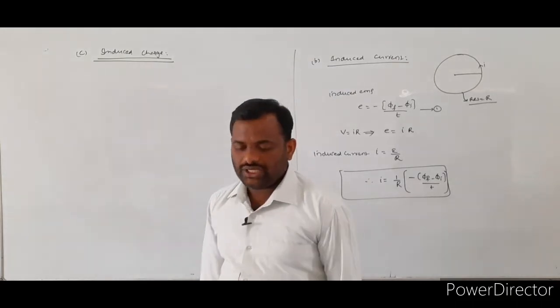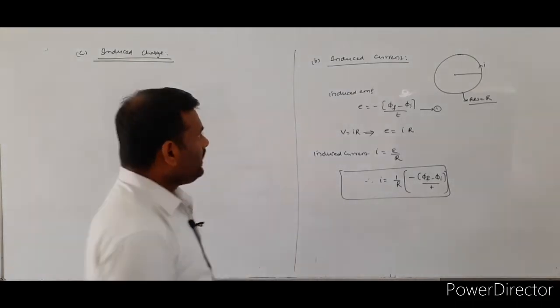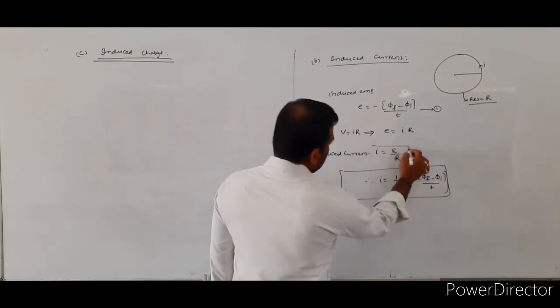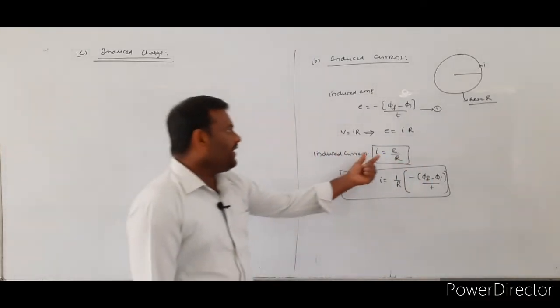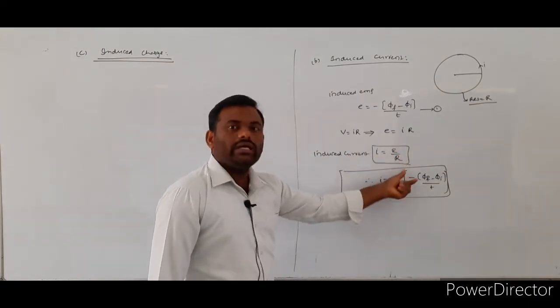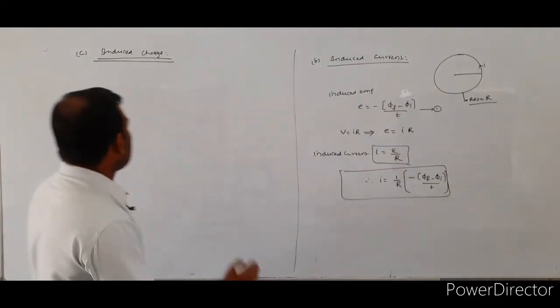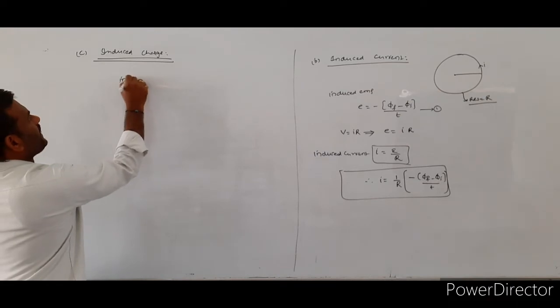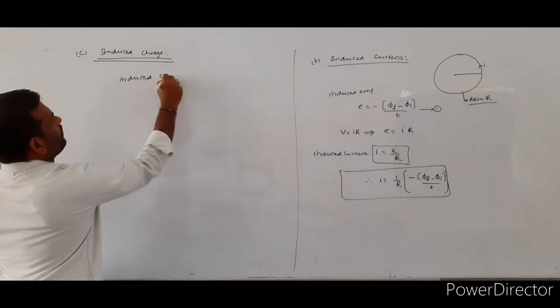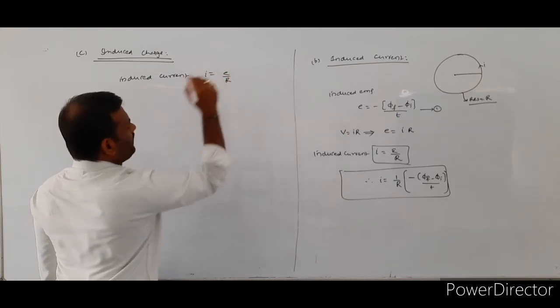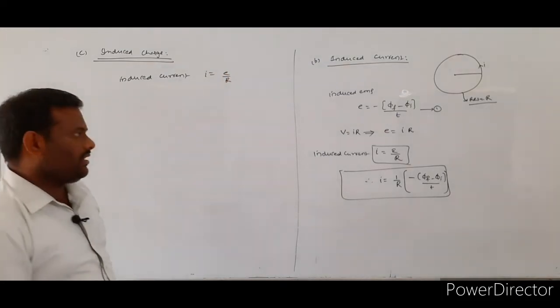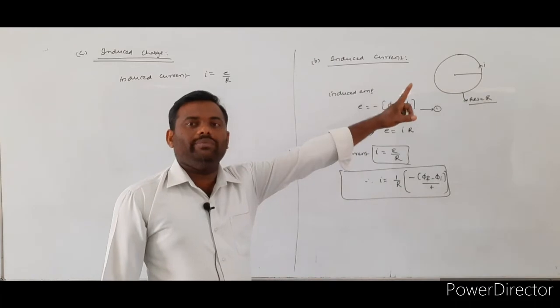Induced charge. Here we know that induced current I is equal to EMF by resistance. So, I is equal to E by R. The resistance of the coil will be constant.